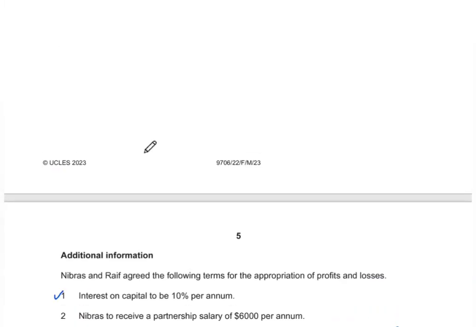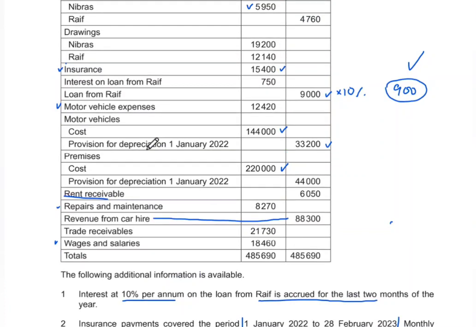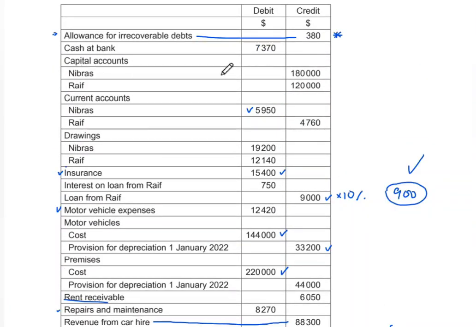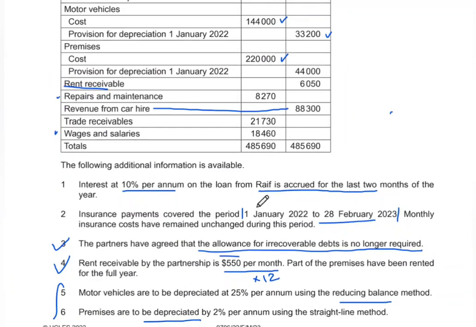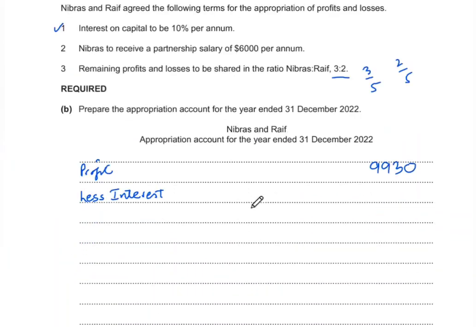So we'll go back to our original sheet, the data, and over here we can see that the capital accounts were given for Nibras and Raif. So we simply take 10% of 180,000, which will be 18,000, and then 10% for Raif's 120,000, so that will be 12,000. So interest on capital is calculated on the balance of your capital accounts. So we will be deducting this from our profit for the year.